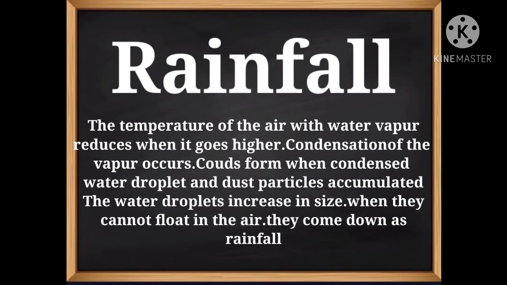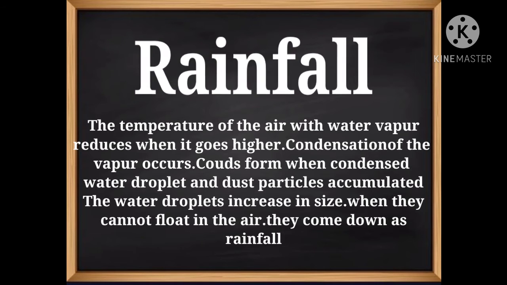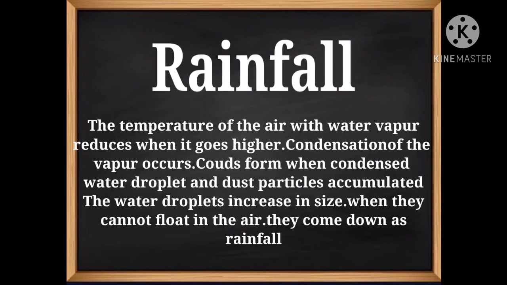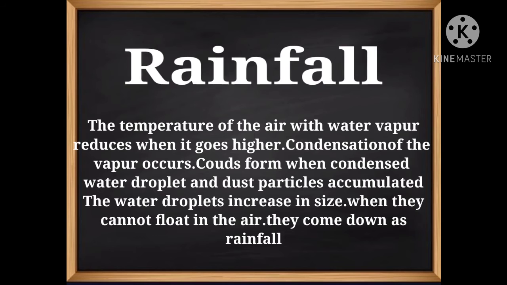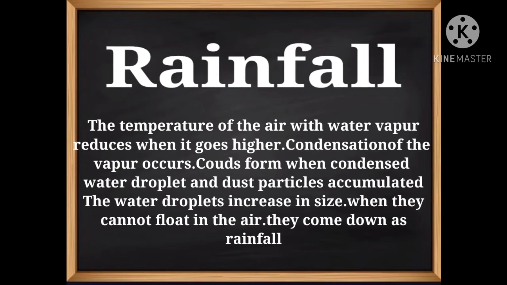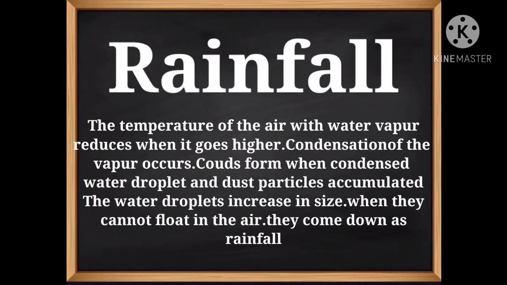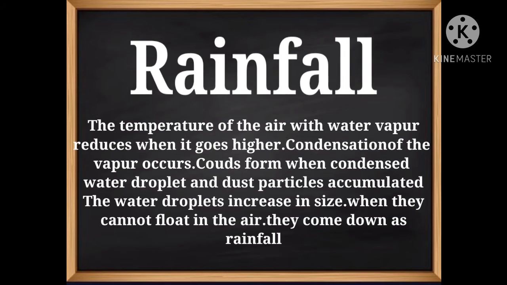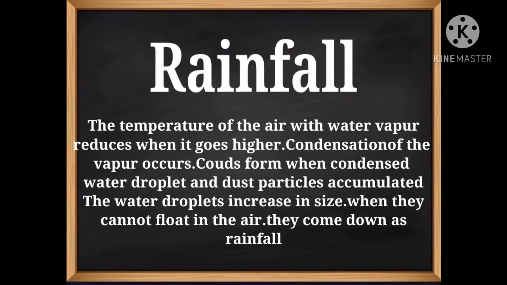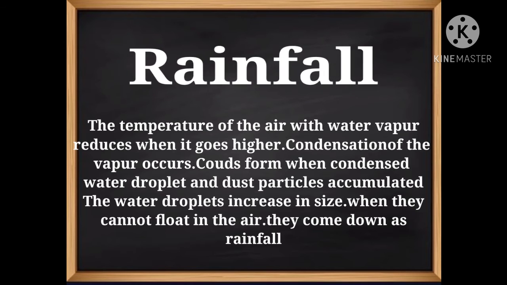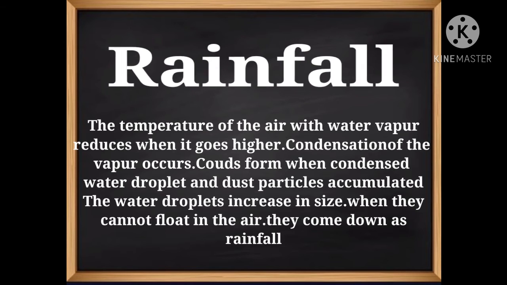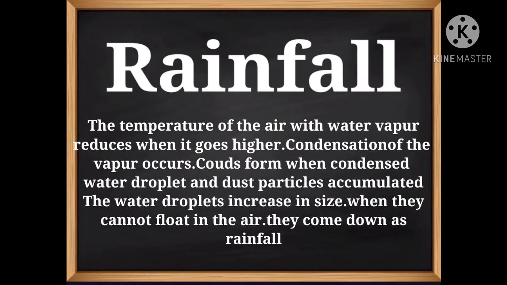Now, rainfall. We generally get water in the form of rainfall. The temperature of the air with water vapor reduces when it goes higher. Condensation of the vapor occurs. Clouds form when the condensed water droplets and dust particles accumulate. The water droplets increase in size. When they cannot float in the air anymore because of their weight, they come down as rainfall.